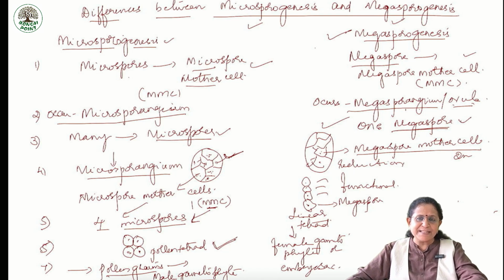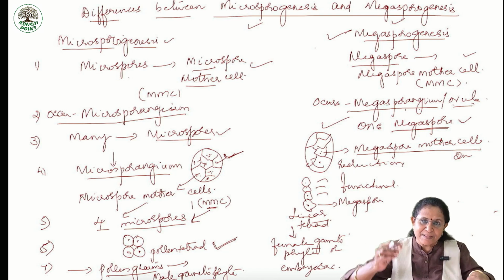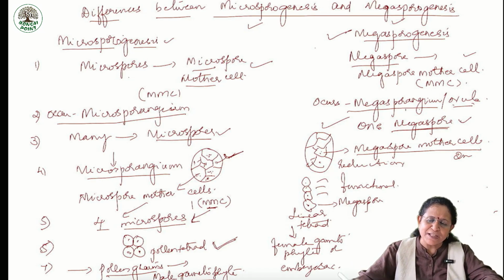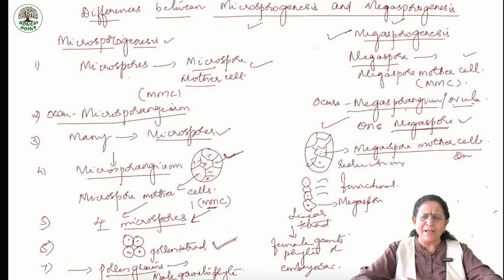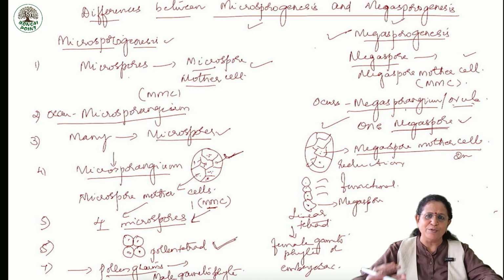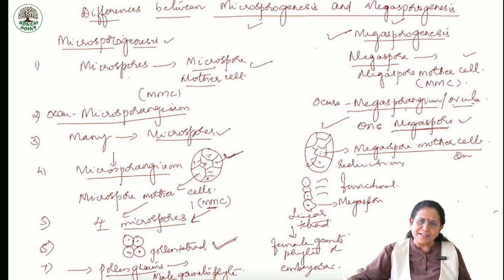The formation occurs in microsporangium, whereas megasporogenesis occurs in megasporangium or ovule. Many microspores are formed because all the cells of the microsporangium take part in the formation of microspore. Whereas, in case of megasporangium, only one cell takes part in the formation of megaspore.